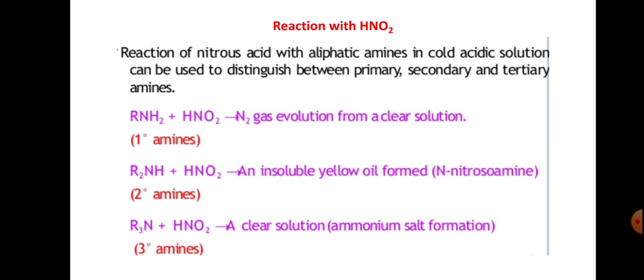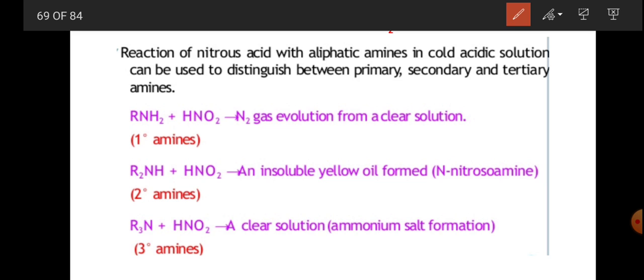So the next one is reaction with HNO2, nitrous acid. This is also one kind of identification reaction for amines. Primary, secondary and tertiary amines are distinguished by using this one. Primary amines react with nitrous acid, HNO2, which can be obtained from the reaction of NaNO2 plus HCl.